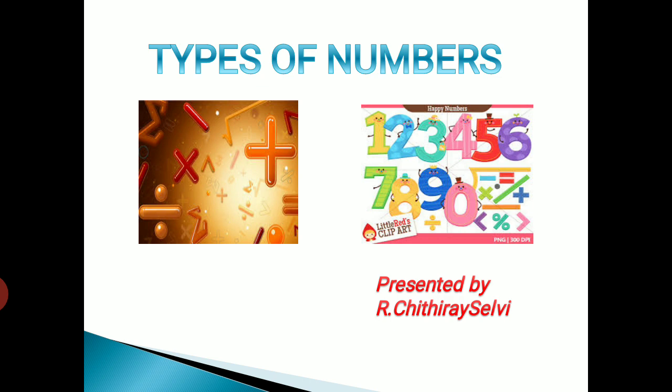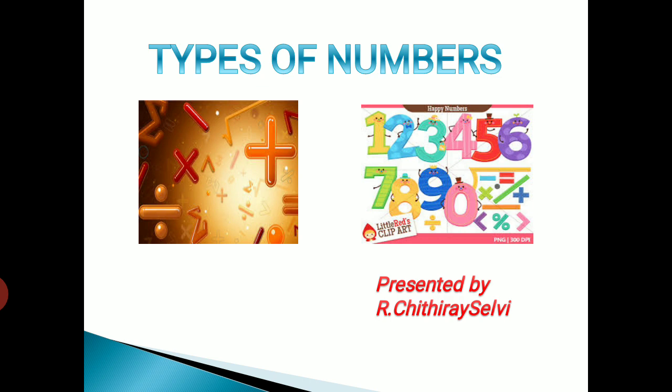In the number system, first we have natural numbers. That means 1, 2, 3, etc. It goes on. After that, whole numbers. That means along with natural numbers, we include 0. That means 0, 1, 2, 3. This comes under whole numbers. After that, we learn integers. Integers in the sense we have positive numbers, negative numbers, including 0.